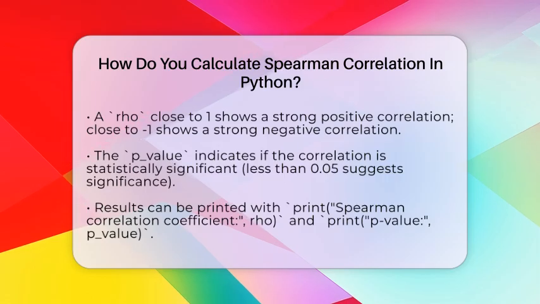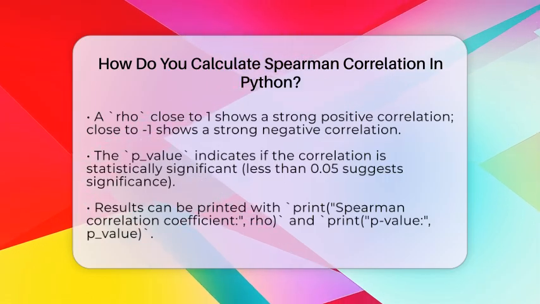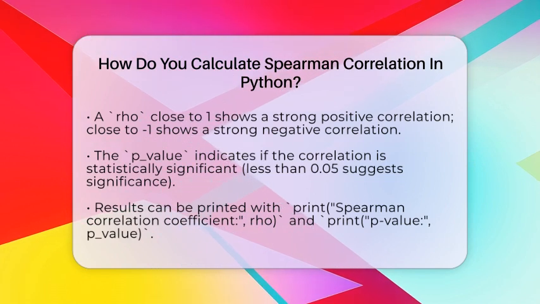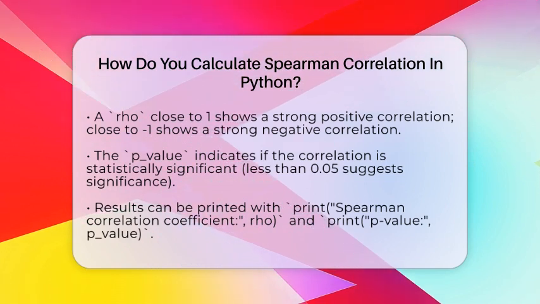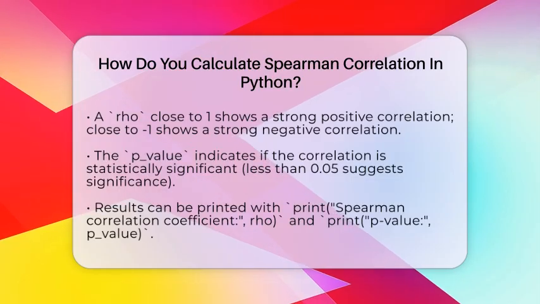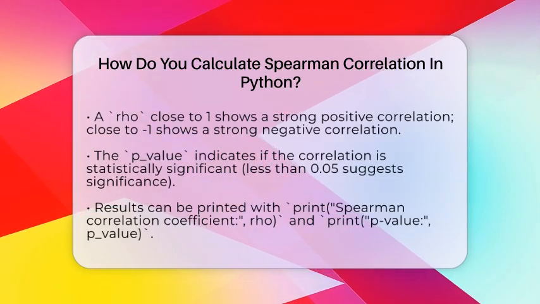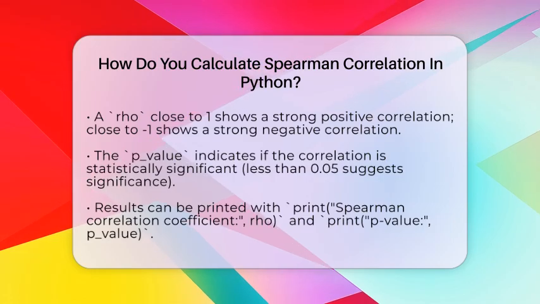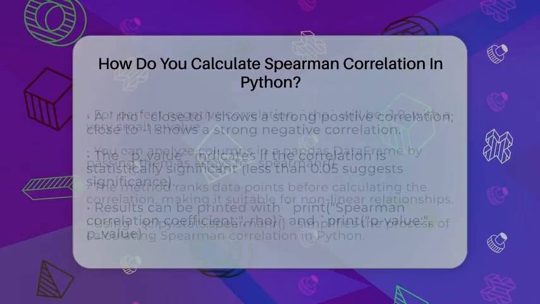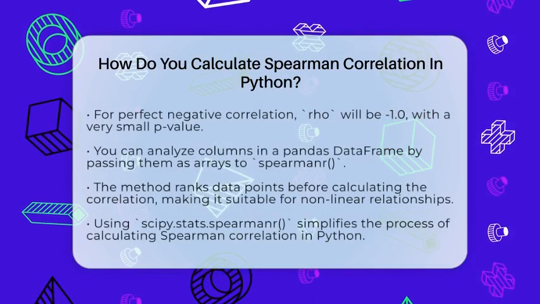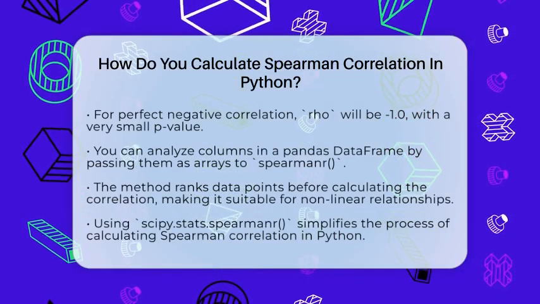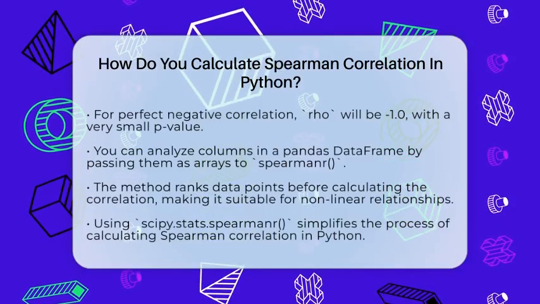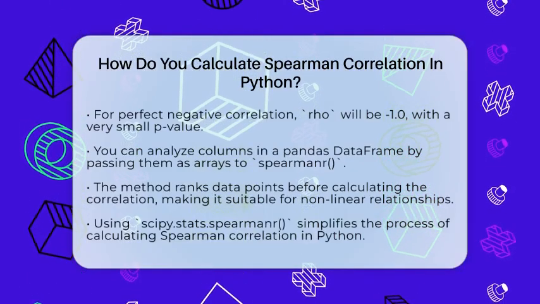You can print the results with print, "Spearman correlation coefficient", rho and print, "p-value", p-value. For example, if your data shows a perfect negative correlation, the output will be -1.0 for the coefficient, and the p-value will be very tiny, indicating high significance. You can also calculate Spearman correlation for columns in a Pandas DataFrame by passing the columns as arrays to spearmanr. This method is useful when analyzing multiple variables at once.